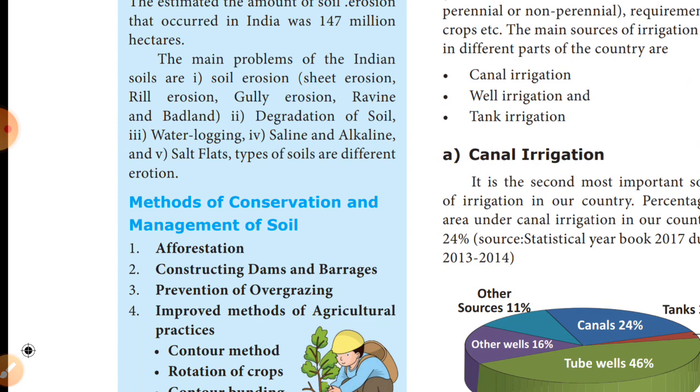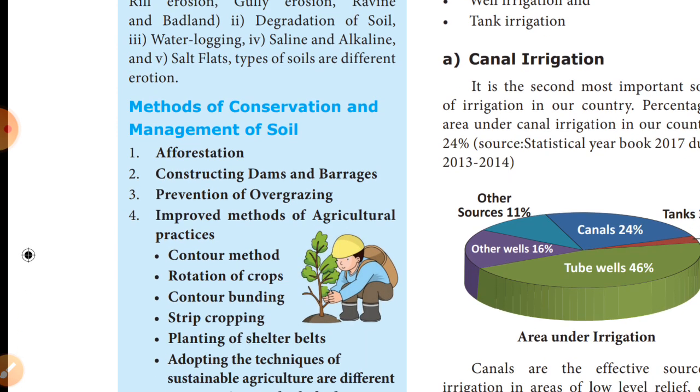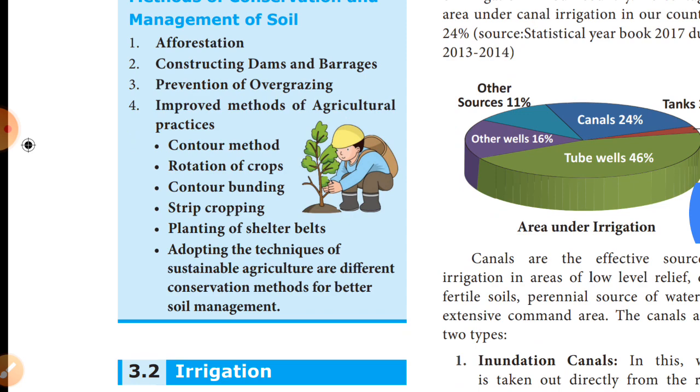The methods of conservation and management of soil are afforestation, constructing dams and barrages, prevention of overgrazing, and improving agricultural practices such as contour ploughing, rotation of crops, contour bunding, strip cropping, and planting of shelter belts. Adopting the techniques of sustainable agriculture and different conservation methods leads to better soil management.